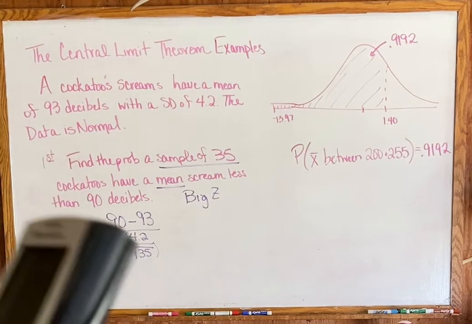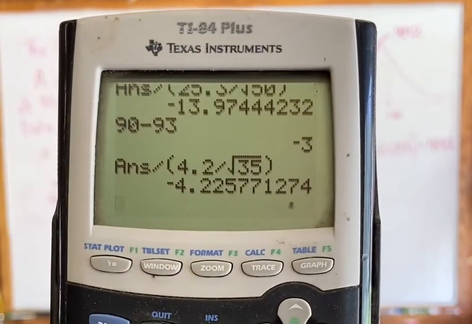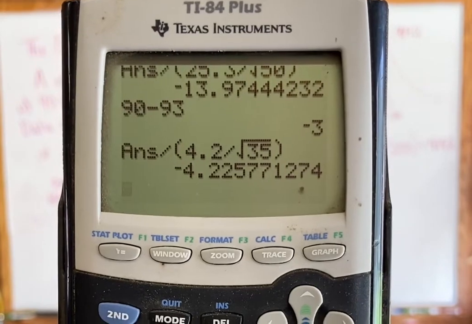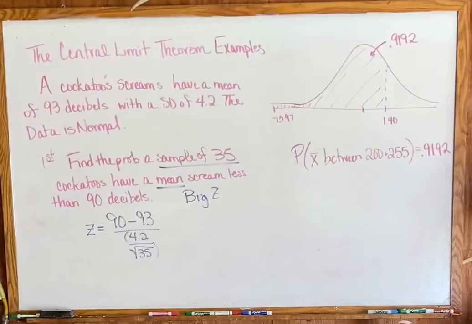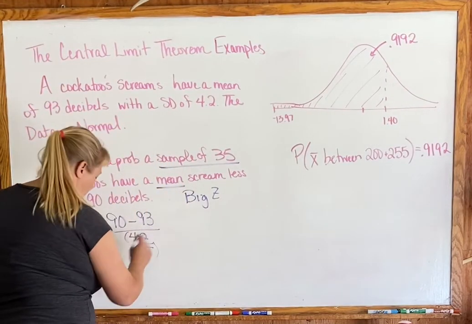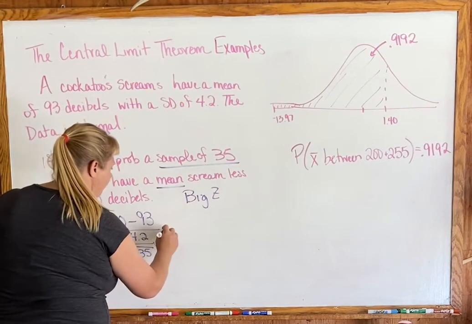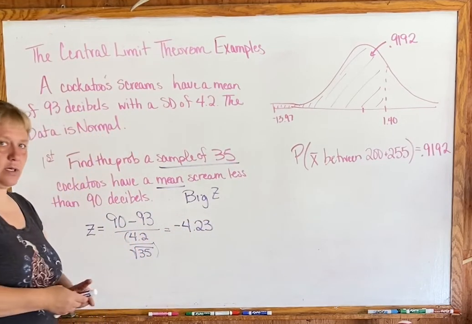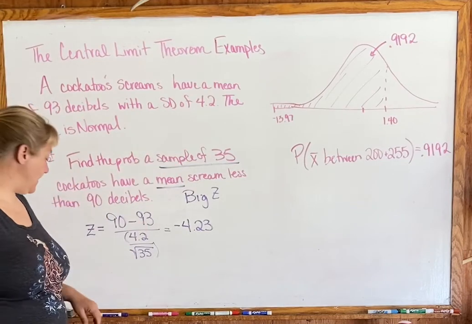And again, the hope is that yours looks something like mine. Okay, so it looks like a z-score of negative 4.23. Getting that z-score is the biggest part of this problem. So big Z because we're talking about a sample.